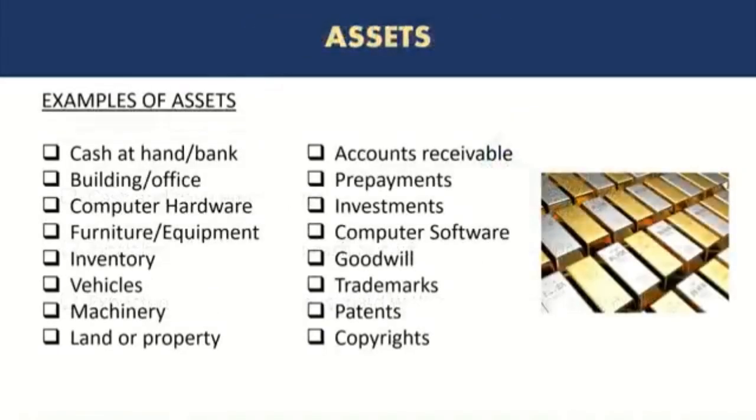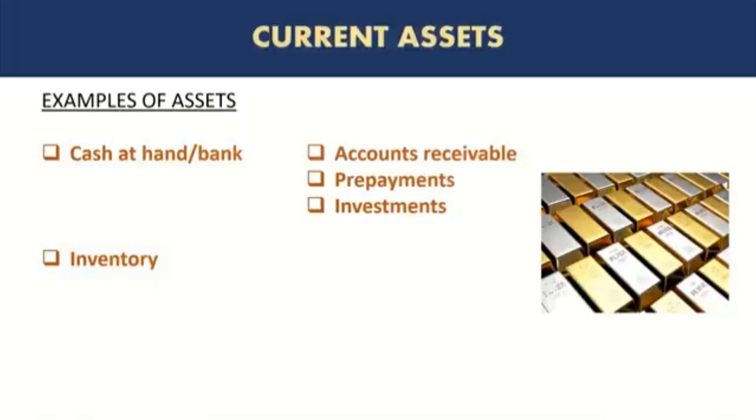Let's take a look at the examples. If we go back to our list of assets, and if we had to highlight current assets, the current assets would be cash at hand or bank, the inventory as we discussed, normal operating cycle, accounts receivable, again, normal operating cycle, prepayments, and some prepayments could be long-term as well. It depends on the time within which that asset is expected to be realized, but usually we see prepayments are mostly short-term, and then investments could also be both short-term or current and long-term. Again, it depends on the maturity of the investments. Some investments you will see as current or short-term, and some will be classified as long-term.